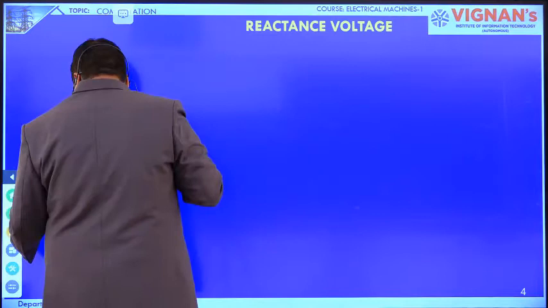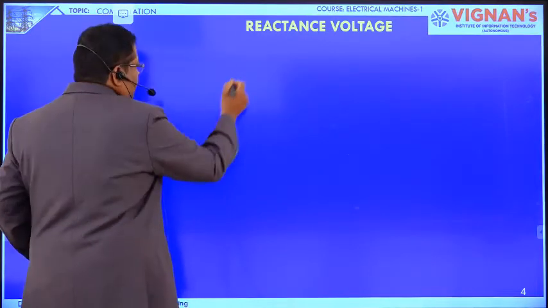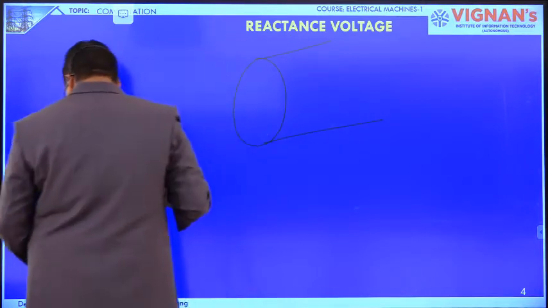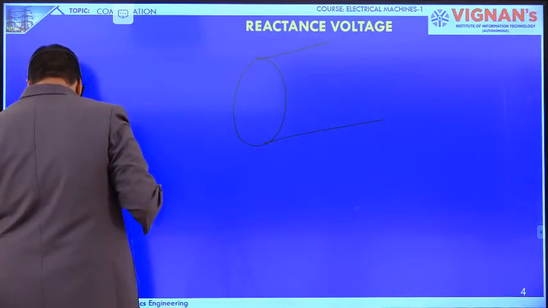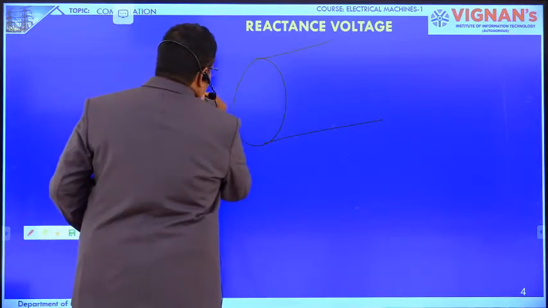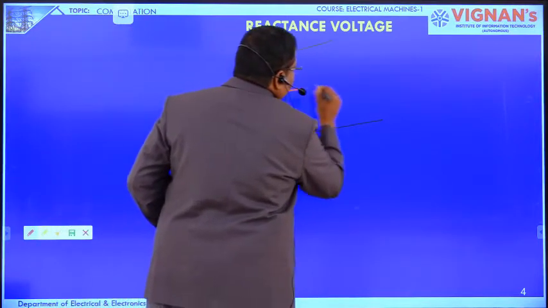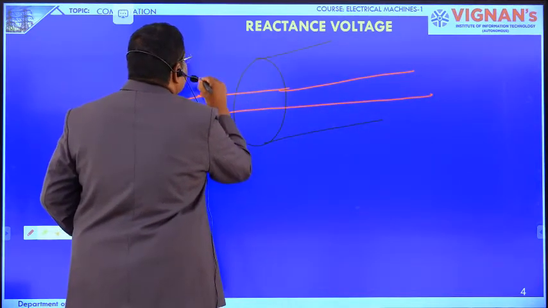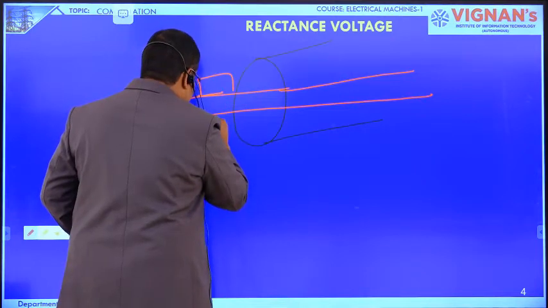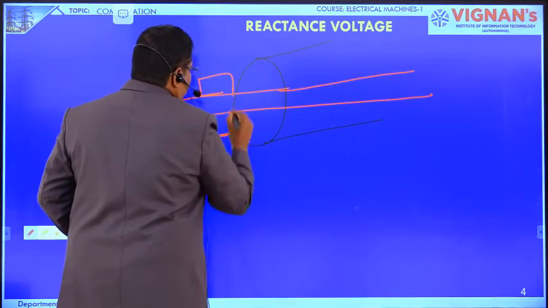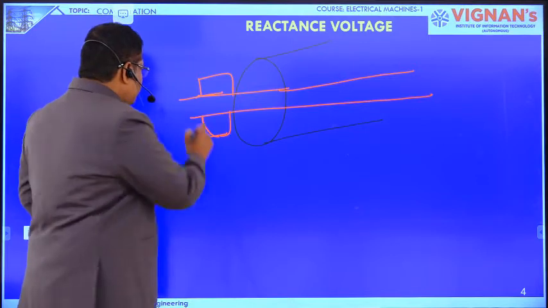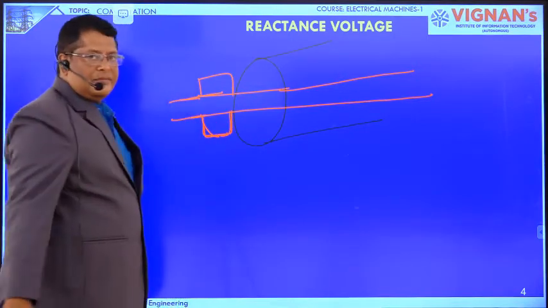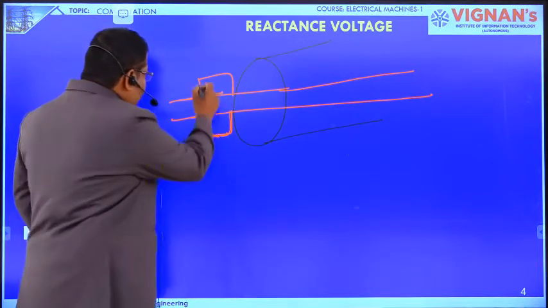Up to here we are. This is the armature. This is the shaft. On the shaft, the commutator is there. This is the commutator. It is also cylindrical in nature.